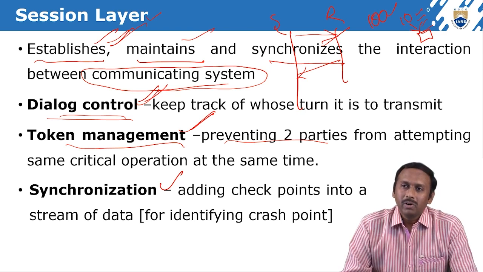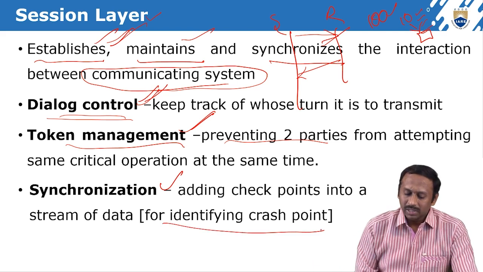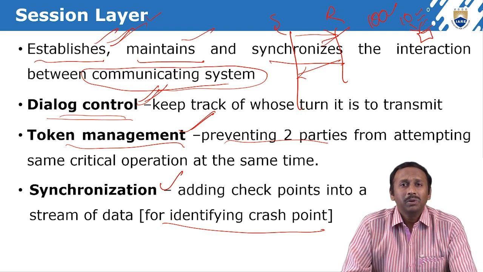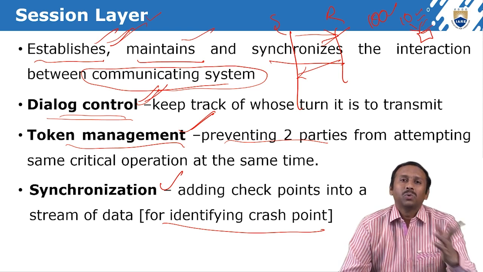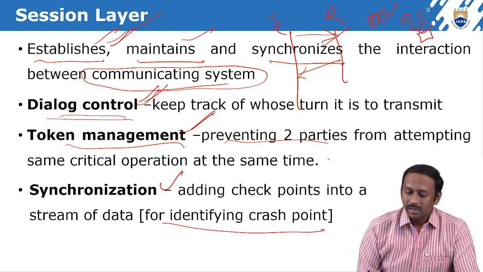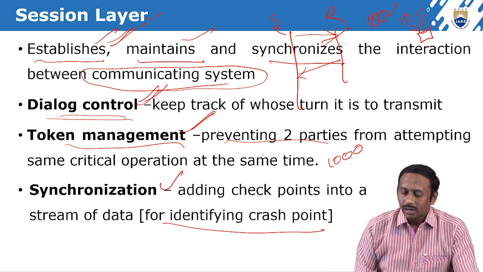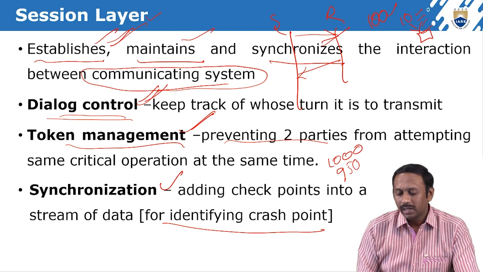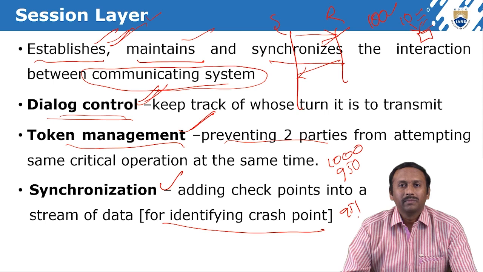Synchronization means adding checkpoints into a stream of data to identify the crash point. If you are sending a very simple message, it is not going to put a huge burden on the network, even if you resend all of the data. For example, if you send a 1,000-page document, and unfortunately after a successful transmission of 950 pages, we get a crash on page 951.